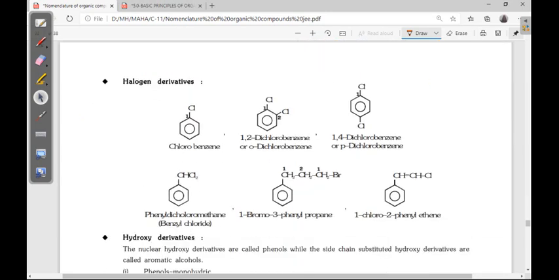Okay, next, halogen derivatives. If a halogen is there, this is chlorobenzene, halogen is a substituent. If 2 are there, 1,2-dichlorobenzene, or ortho-dichlorobenzene also. Next, if the 4th position is there, 1,4, or para-dichlorobenzene.